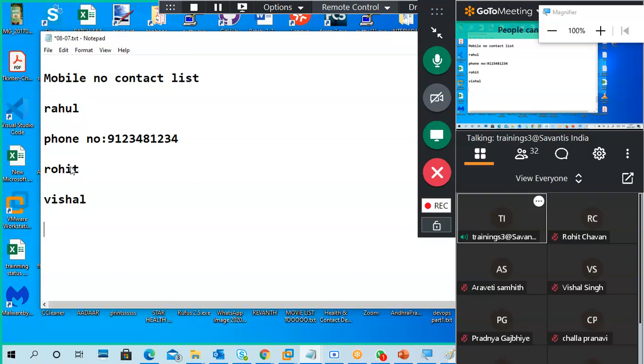We think we are calling a name, but actually in the contact list, the name indicates a phone number. The call will go with the phone number only. This is an example of DNS compared with the mobile phone contact list. We have a name and contact number. We are communicating with the contact number only, not with the name. The name is only to get a phone number from the contact list. Got the point?